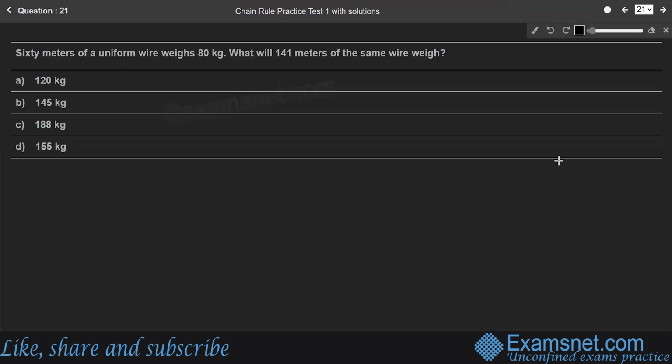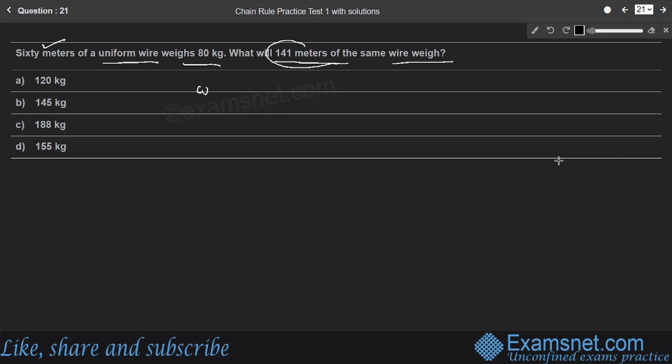Question number 21. 60 meters of a uniform wire weighs 80 kg. What will 141 meters of the same wire weigh? So an easy question. Here to find the weight of 141 meters of the same wire, we need the weight of 1 meter wire, right? So 60 meters of a uniform wire weighs 80 kg, right?